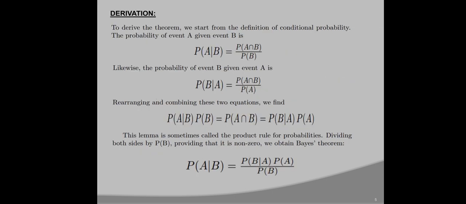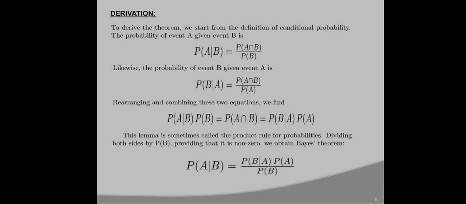Derivation. To derive the theorem, we start with the definition of conditional probability. The probability of event A given event B is probability of A intersection B divided by probability of B. Likewise, the probability of event B given event A is probability of A intersection B divided by probability of A. Rearranging and combining these two equations, we find probability of A given B into probability of B equals probability of A intersection B equals probability of B given A into probability of A. This lemma is sometimes called the product rule for probability.